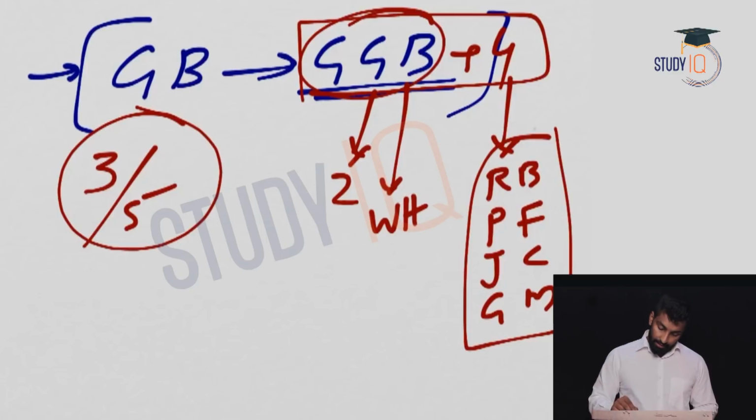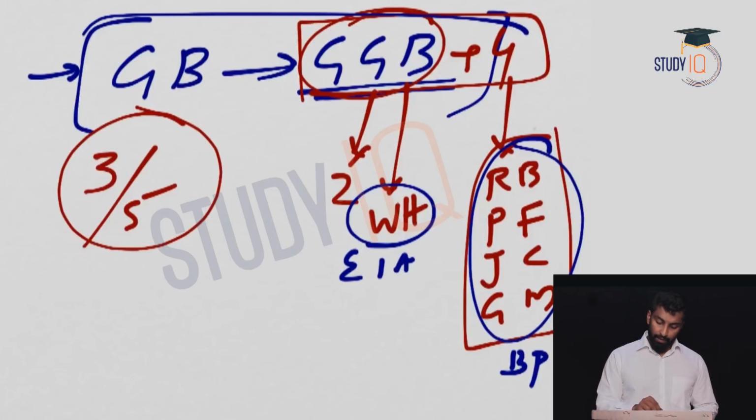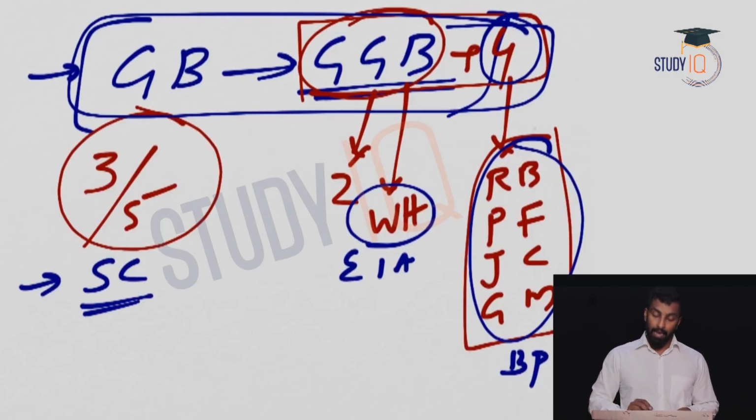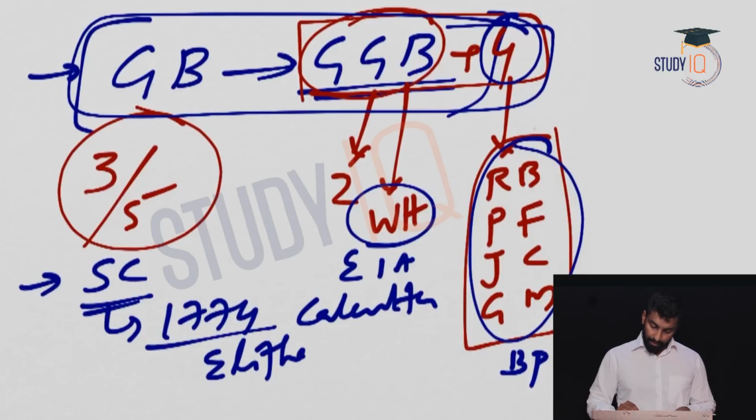Now, the Governor General is appointed by the company. These 4 members were appointed by the British Parliament. And we have seen the problem with this, because 3 of these 4 members were always against Warren Hastings, so he could not implement any decision. The second point that we have seen is the Supreme Court had to be established, and in 1774 the court was established at Calcutta, and the first Chief Justice was Elijah Impey.